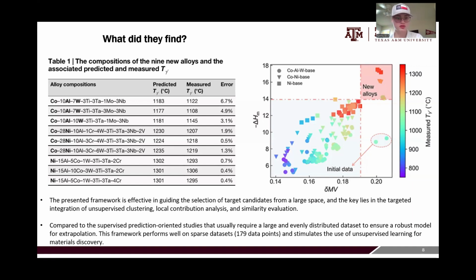Because if you are just doing traditional supervised learning predictions, you need a very large and evenly distributed data set to have a robust exploration model. But this framework has only 179 data points that are not evenly spaced. But using unsupervised learning, we were able to achieve this new knowledge in the relationship between enthalpy of mixing, molecular volume, and gamma prime solvus temperature.